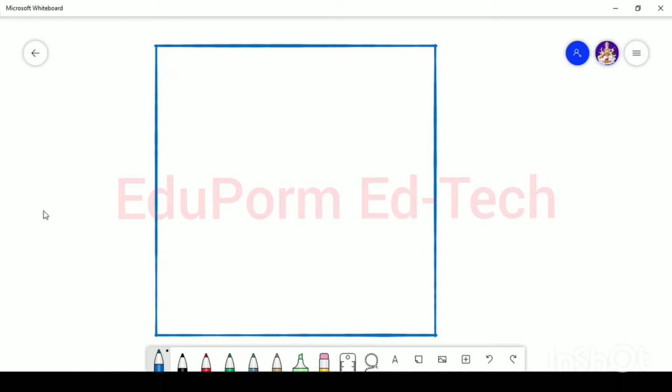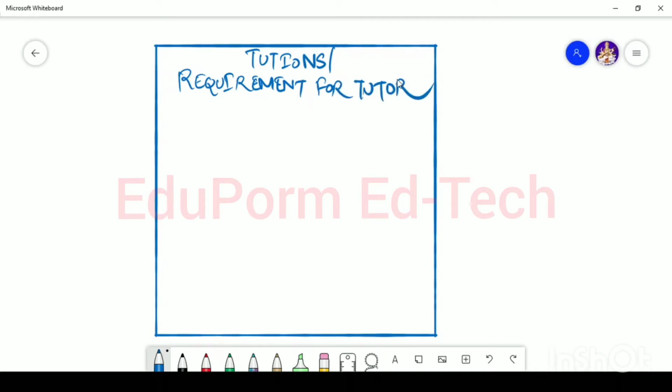All right, then put tuitions. Otherwise you can also specify a requirement for tutor, home tuitions, offline tuitions, depending upon that. Now what are the things which you need to specify? First of all, specify the classes and subjects. What are the classes you can teach? What are the subjects you're offering?